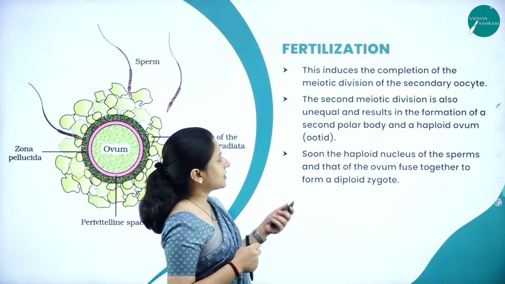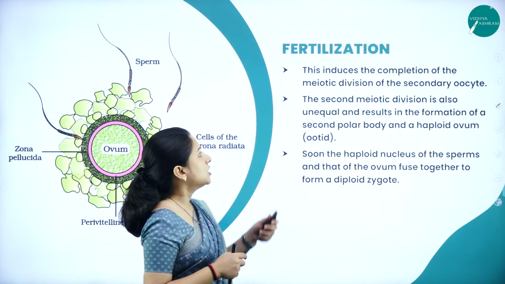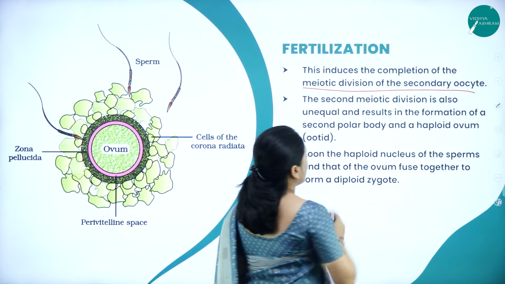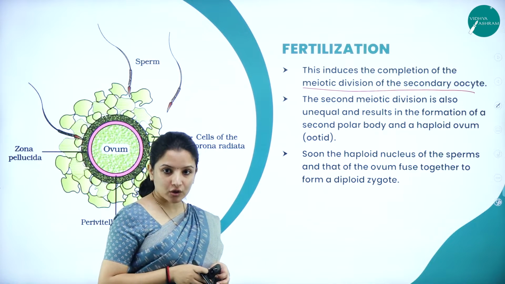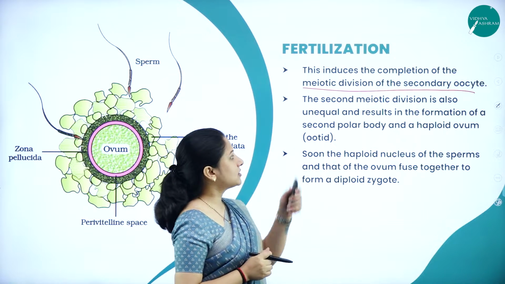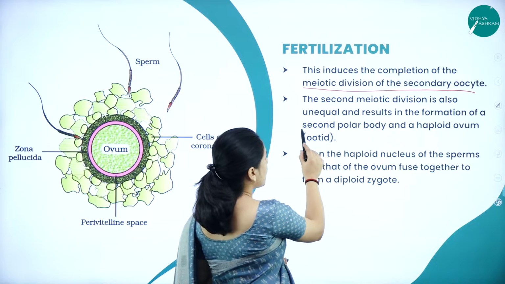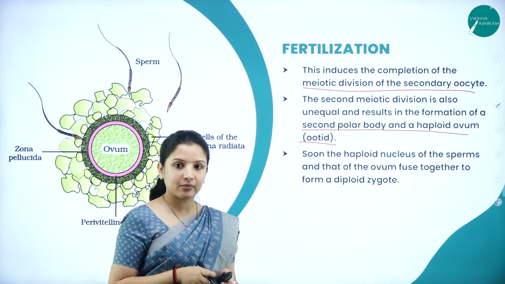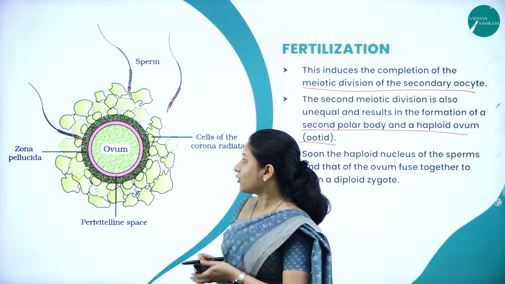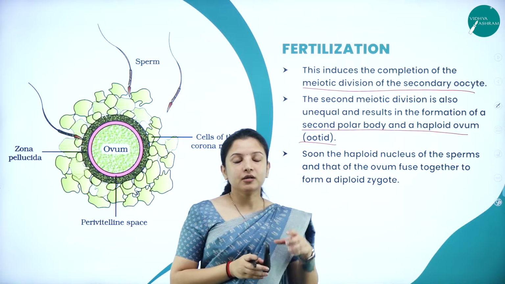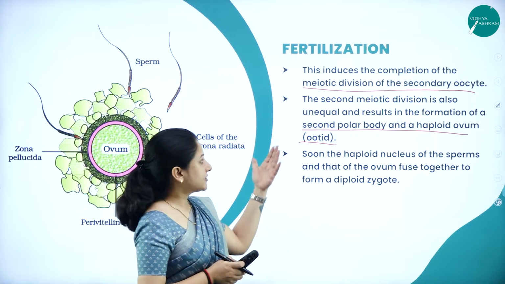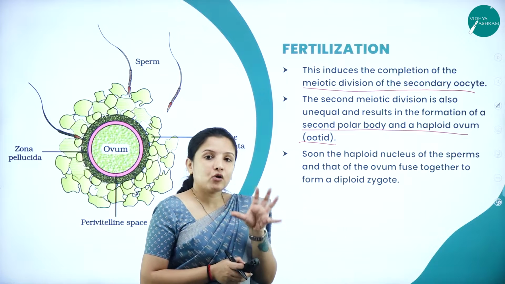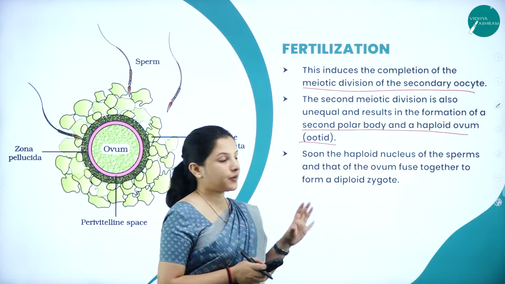Now after fertilization, this induces the completion of the meiotic division of the secondary oocyte. The second meiotic division, which is also an unequal division, results in the formation of a second polar body and a haploid ovum. All this we have seen in the schematic diagram I have shown you. So when all this is occurring, the polar body gets formed, then the ovum gets formed. The secondary oocyte is nothing but the ovum, and it will be ready by that particular time.